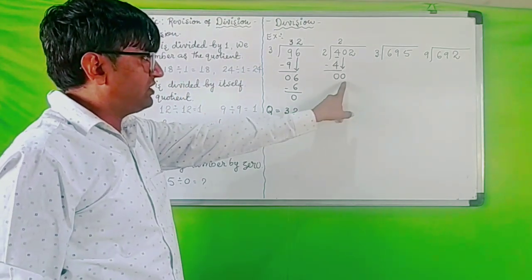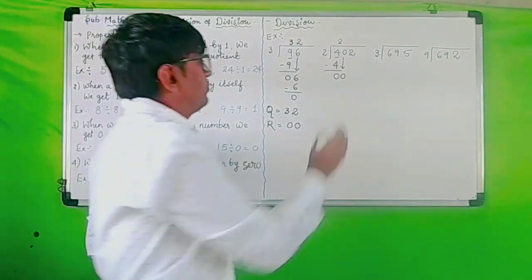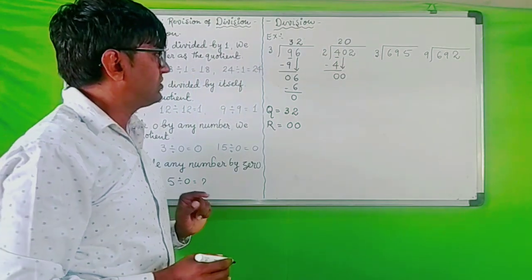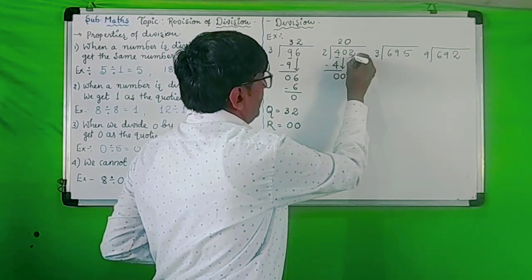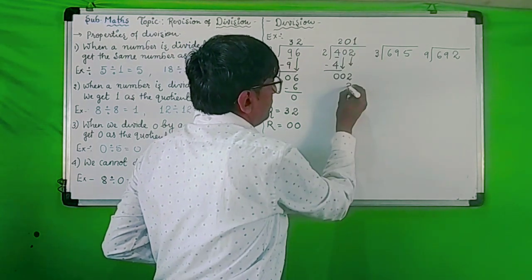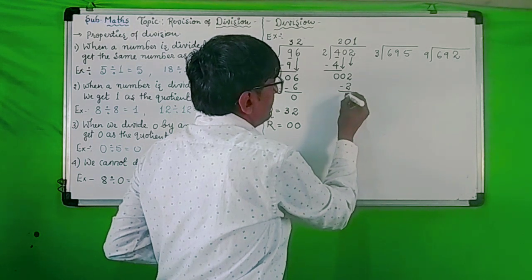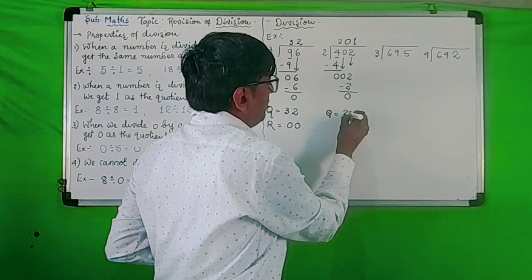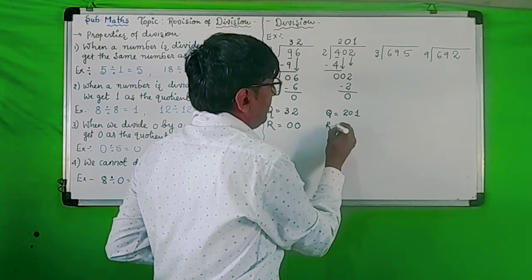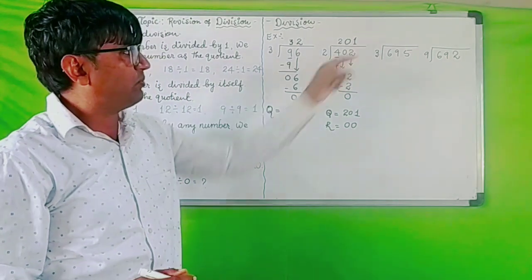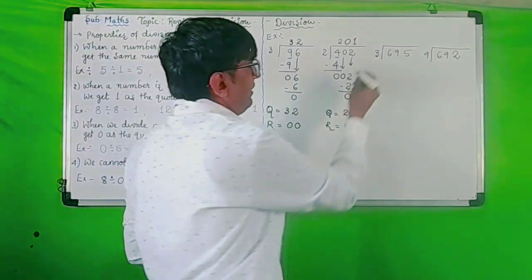So children, you see here division is not possible. So put 0 in the quotient. Now bring 2 down. 2 ones are 2. 2 minus 2 equal to 0. So I will write here quotient equal to 201 and remainder equal to 0. Understood children? Next one.